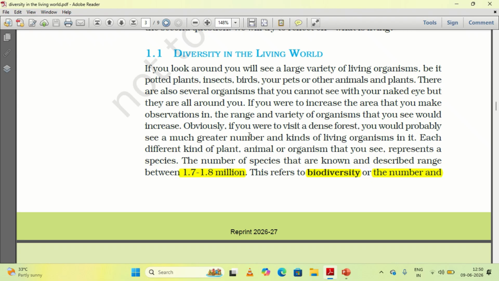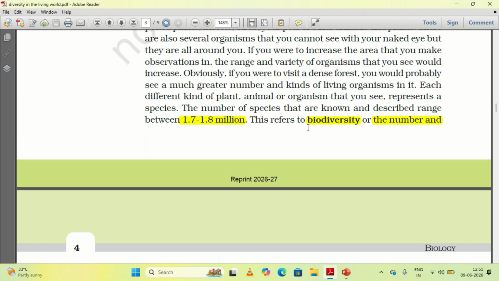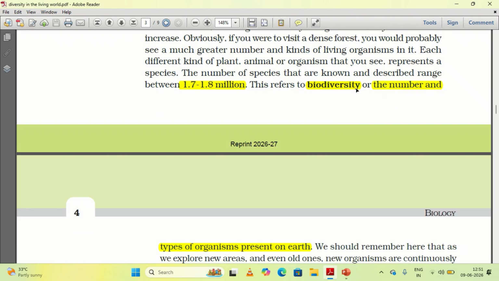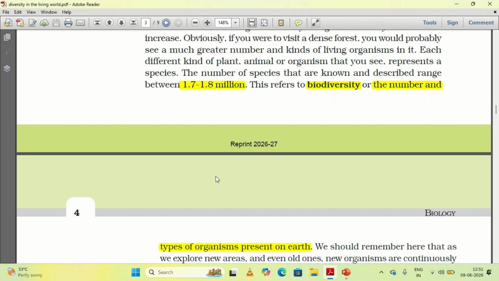So the living world, the description of many species. Till today, about 1.7 to 1.8 million known species have been described. These many are the species which have been known and described, and this refers to biodiversity, the number and the types of organisms present on the earth.